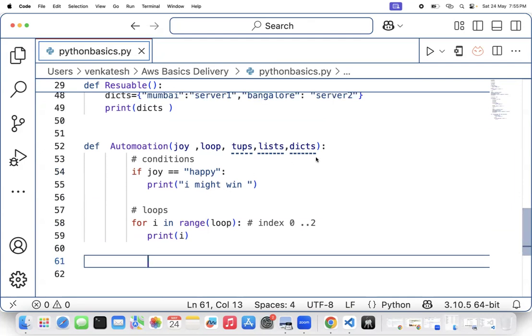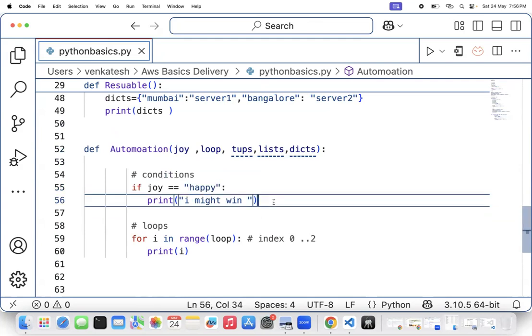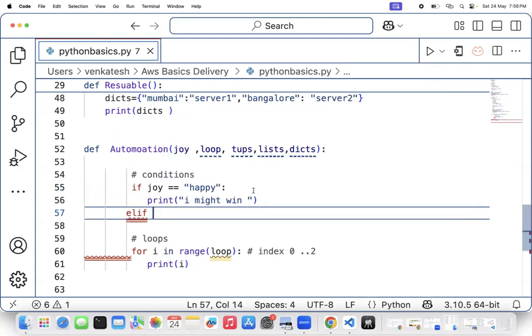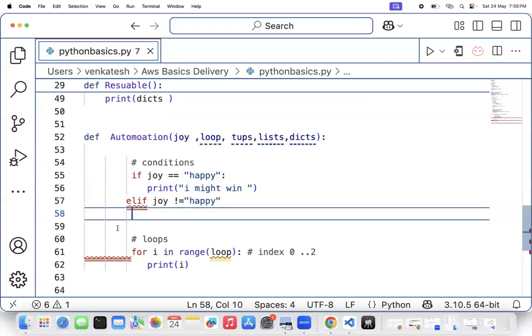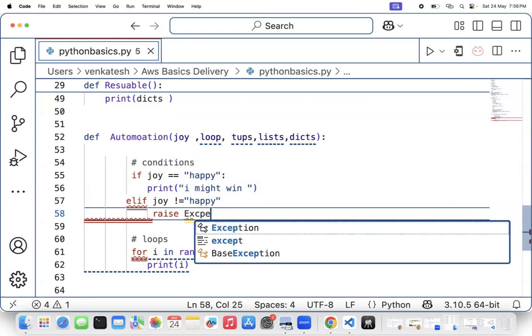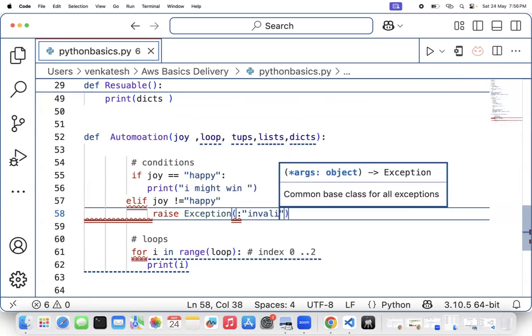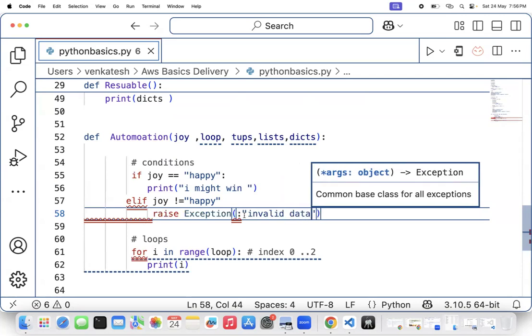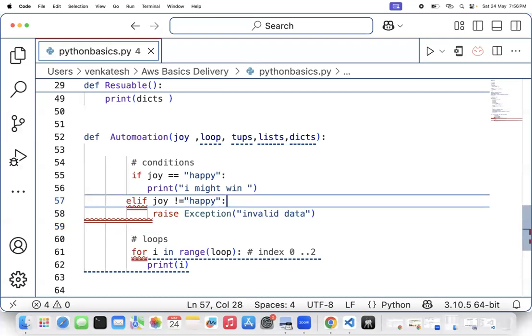So in the automation process, whatever data I pass to this variable, I may pass happy, I may pass something else. So in this process, I might write a condition: if joy is not equal to happy, meaning I'm not receiving that data, I can raise an exception also with the message "Invalid data". Most of the time you will see this kind of coding approach in AWS.